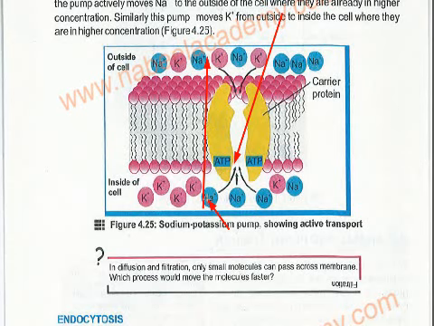This sodium is going outside, and this potassium is coming inside, with the use of this energy which is ATP. Inside of this is the inside of the cell, and this is the outside of the cell. Understand? And this active transport happens because of carrier proteins. You have to mention the carrier proteins.